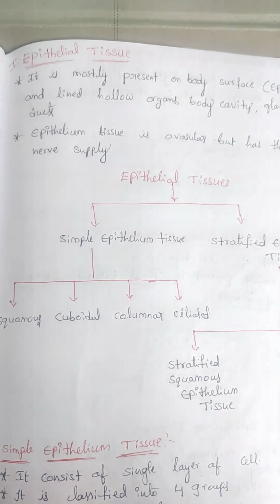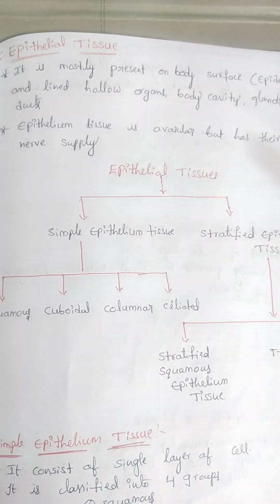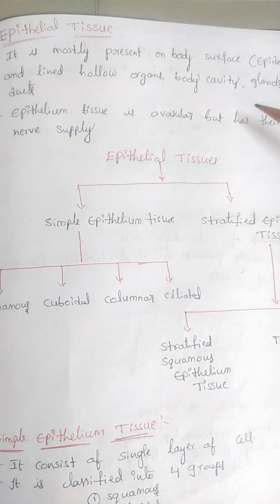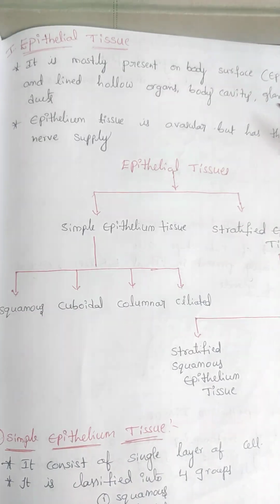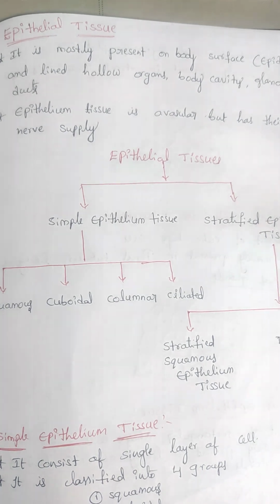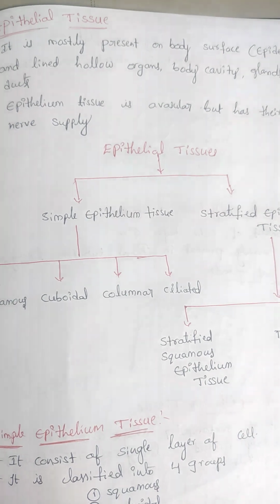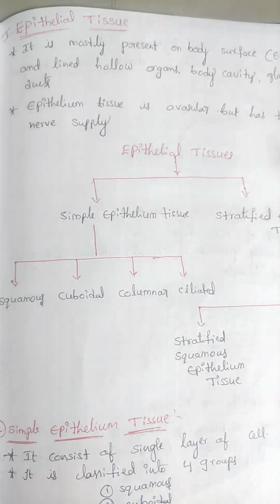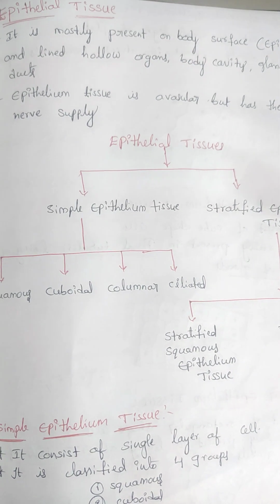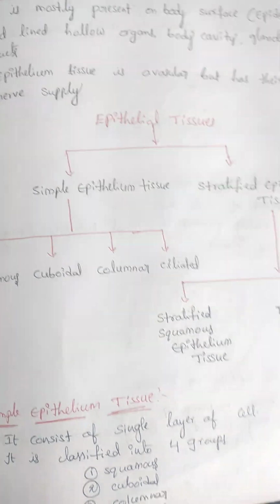Now we will discuss the epithelial tissue. This epithelial tissue is mostly present on the body surface, especially in the epidermis, and it lines hollow organs, body cavities, glands and ducts. It means this epithelial tissue is present on our body surface, especially in the epidermis, and mostly in the body cavities, glands and ducts. Epithelial tissue is avascular but has its own nerve supply. It has one blood supply.